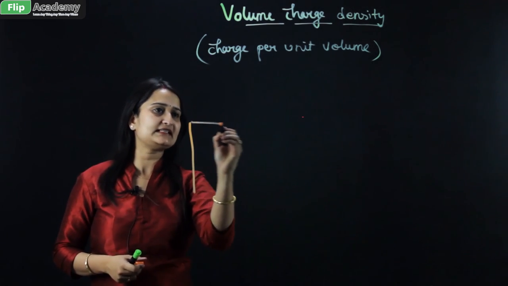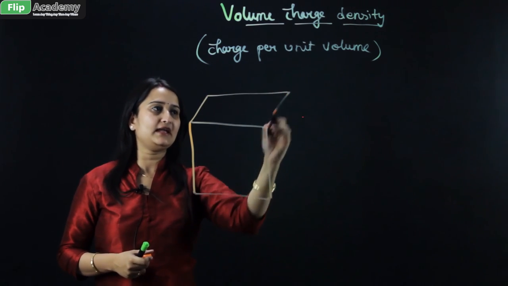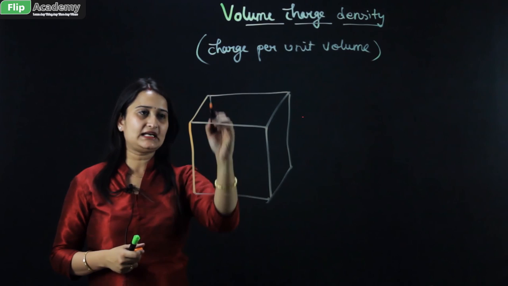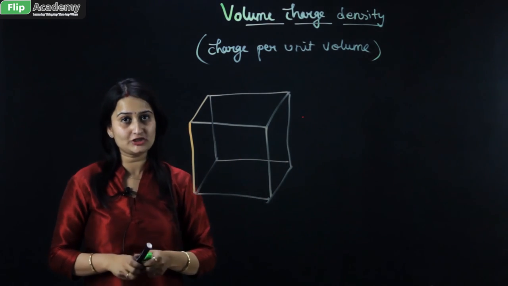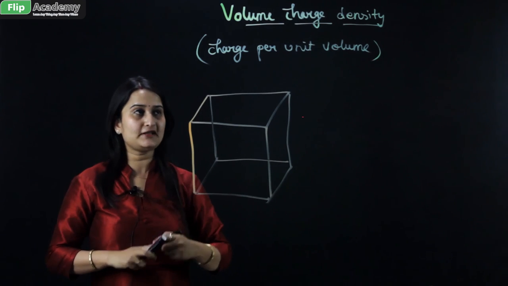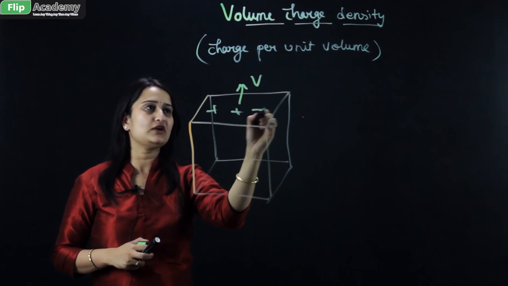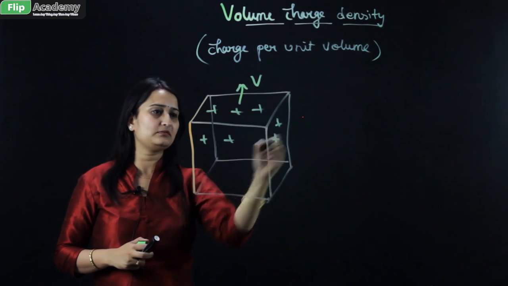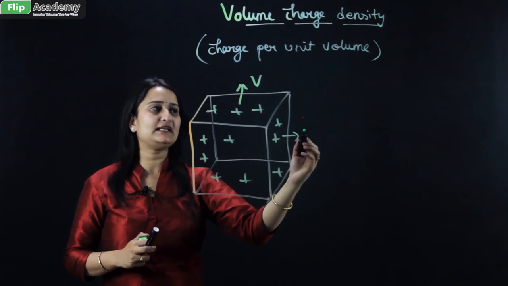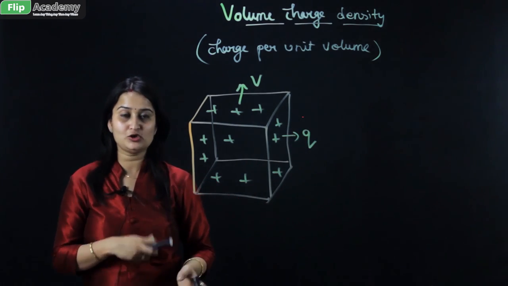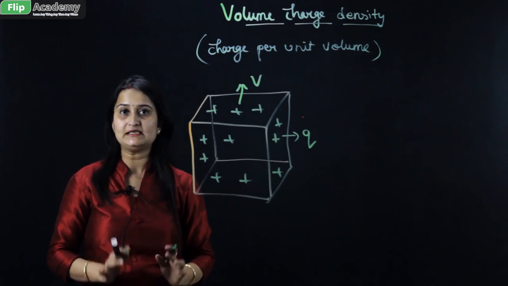Suppose this is a cuboid with proper length, breadth and height. In this condition, the charges are uniformly distributed along this cuboid. The volume associated with this cuboid is capital V, and the charge uniformly distributed across the volume capital V is represented by small q.